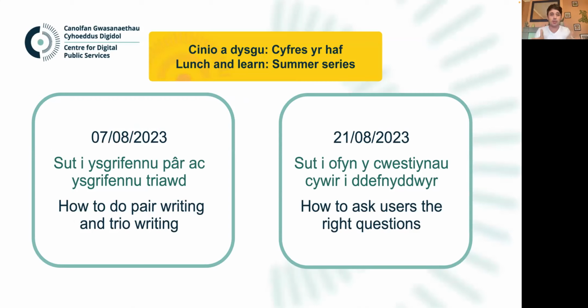So we've got a couple of lunch and learns coming up. The next one is how to do pair writing and trio writing, which we run with Adrian, one of our lovely content designers here. Yeah, sure. Hi, everyone. On the 7th of August, we're going to do a lunch and learn on how to do pair writing and trio writing.